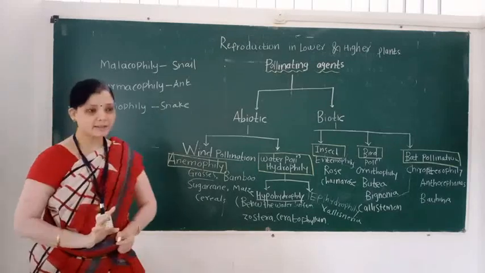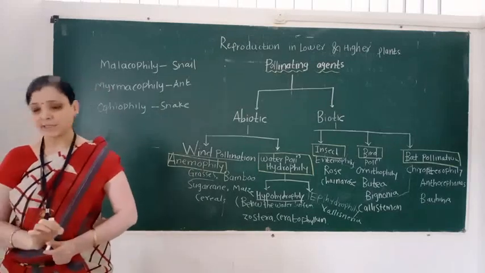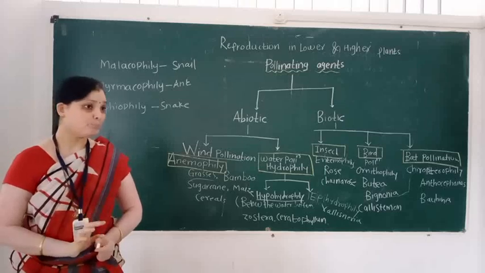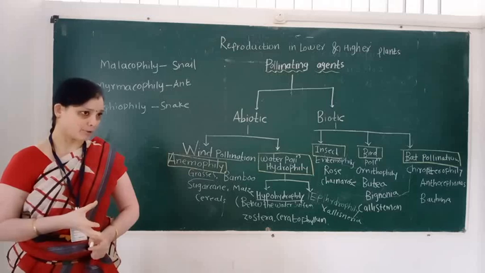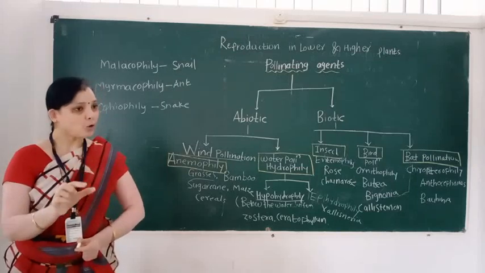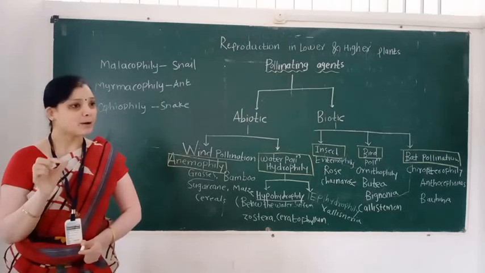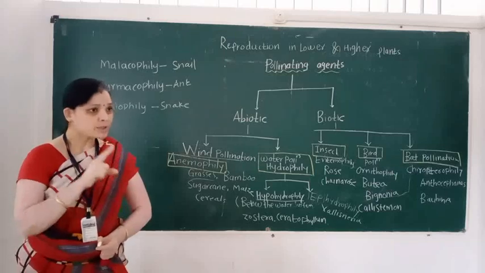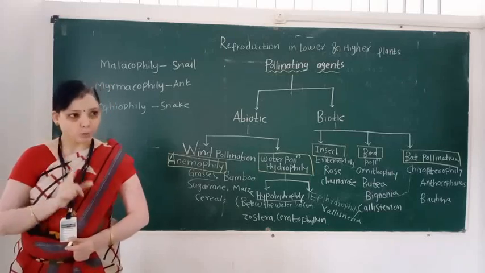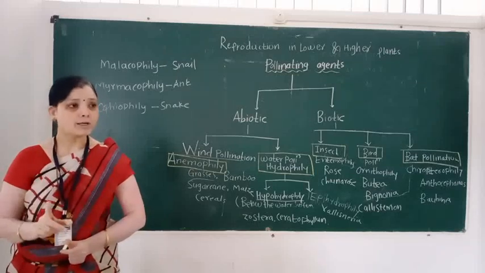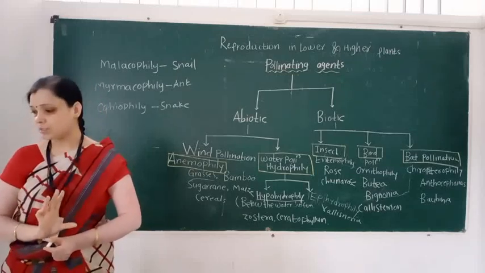Then the second character: the pollen grains are covered by a mucus layer, because these are aquatic plants. So protection of the pollen grain takes place by the mucus. So the second floral adaptive character is that pollen grains are covered by a mucus layer.